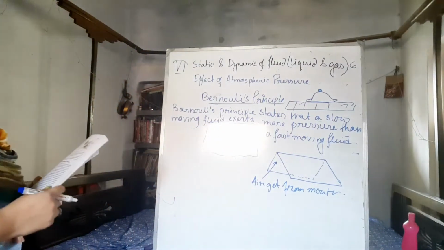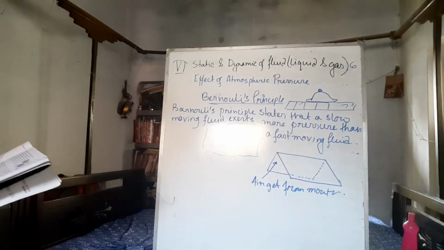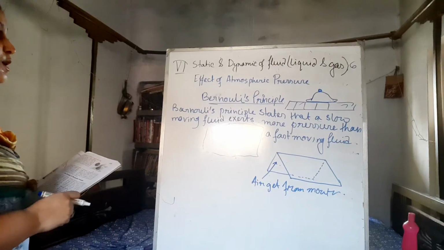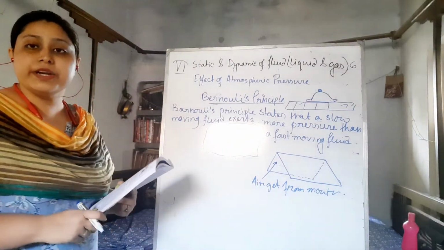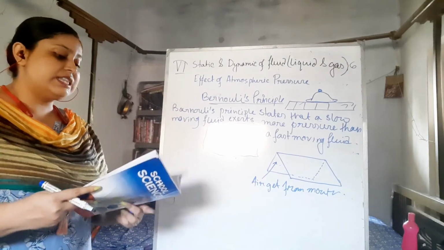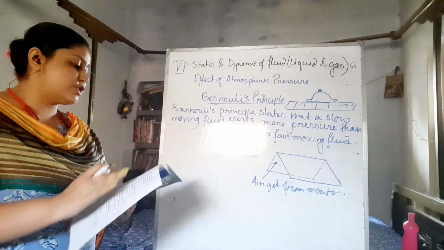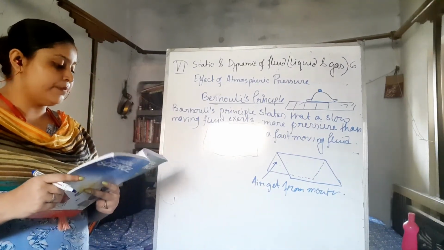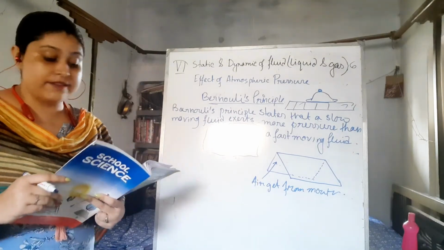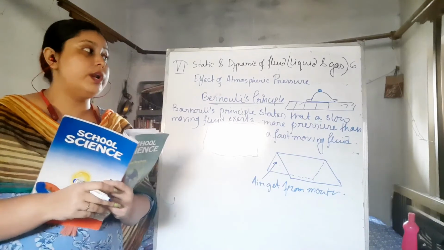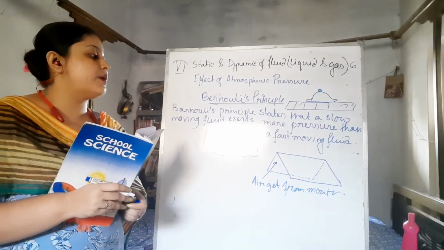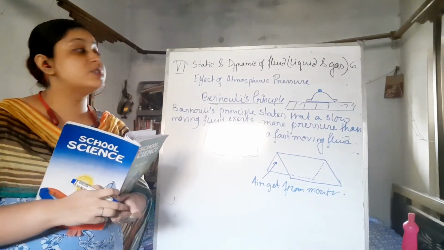So this can be the example of Bernoulli's principle that we can demonstrate with a small paper in our hands. There are many applications of Bernoulli's principle, by which aeroplanes can fly, and many more. In the next video, I will discuss these applications of Bernoulli's principle.